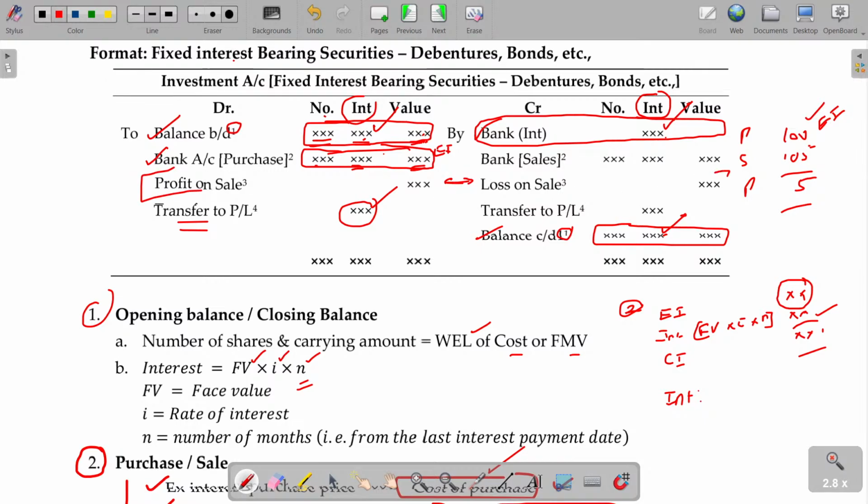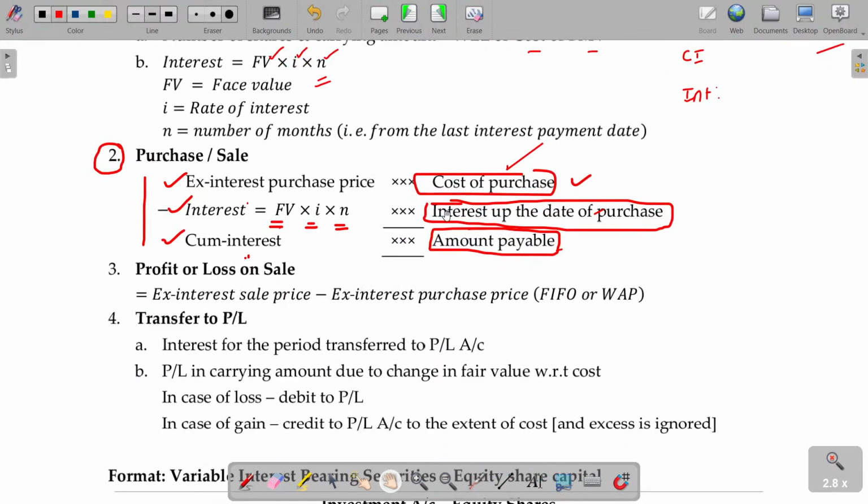Because of sale of investment, this component can be calculated by comparing the sale price and purchase price at the ex-interest rate. Working note number 3: profit or loss on sale, ex-interest sale price minus ex-interest purchase price, will be your profit or loss transferable to the P&L account. Either you can calculate under FIFO method or weighted average pricing method.